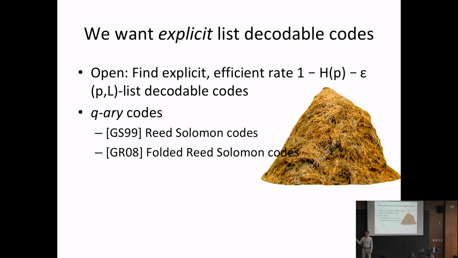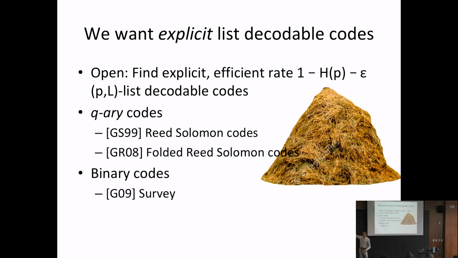The important thing about folded Reed-Solomon codes is that they achieve capacity. So for binary codes, the optimal p versus rate trade-off is p versus 1 minus h(p). And when you allow larger alphabets, there's a similar optimal trade-off you can get, and folded Reed-Solomon codes achieve that trade-off. Right, so in some sense, for larger alphabets, the answer to this question is known. Okay, but for binary alphabets, we don't know any explicit efficient codes.